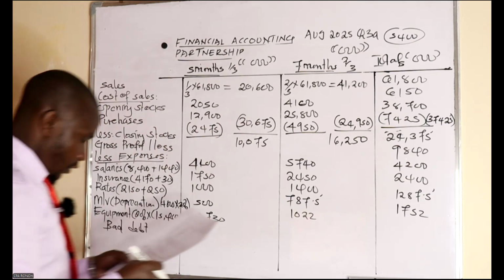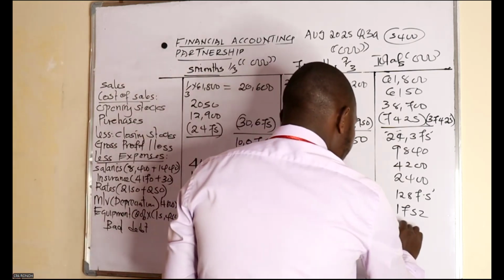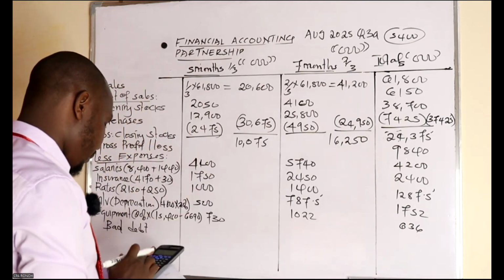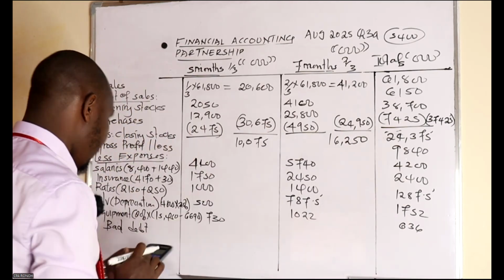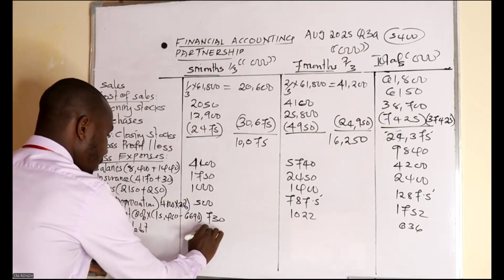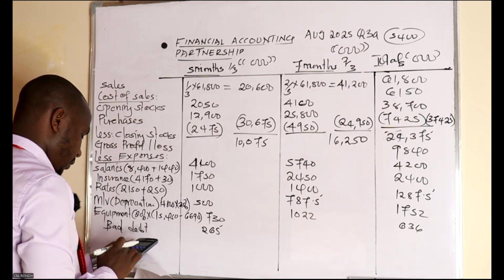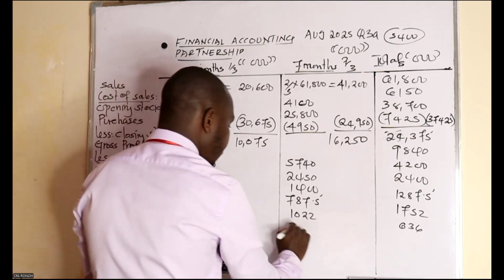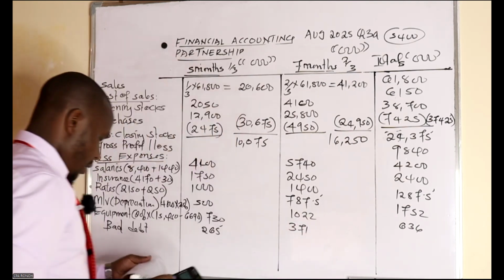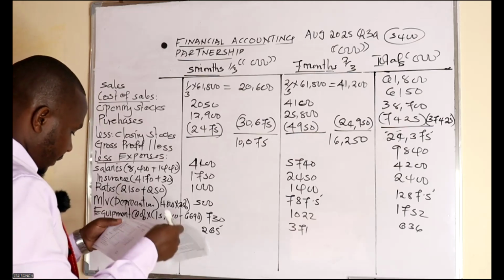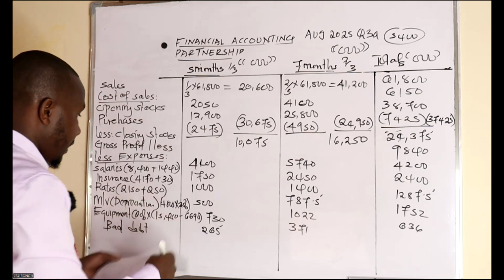How much is the total of bad debt? 636 multiplied by 12. We have 265. Here, 371. Do we have any other expenses? After bad debt, I'm not seeing any other expense.